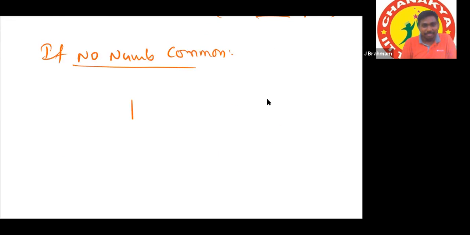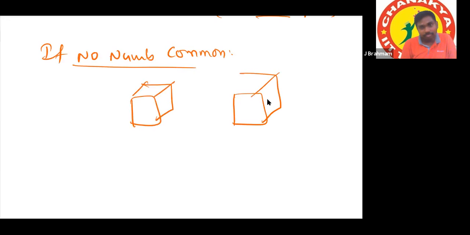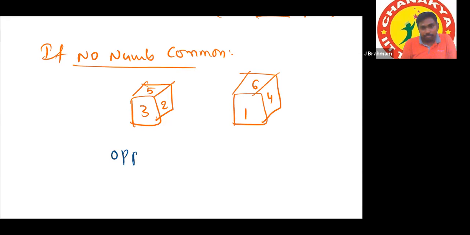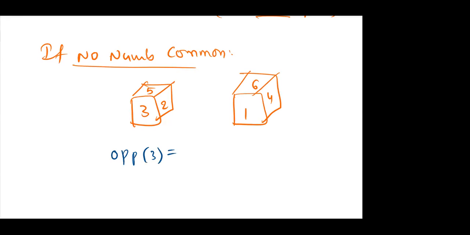If no number is common, I'm giving one example. Like you gave an example, 3. Now tell me here, what is the number opposite to 3? 1, 6 or 4. Very good.